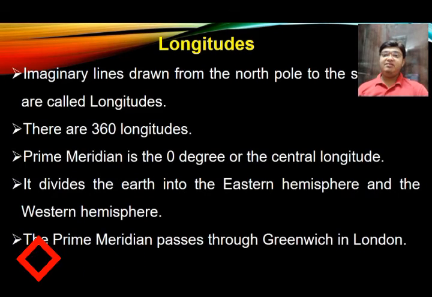This prime meridian divides the earth into two equal parts, that is the eastern hemisphere and the western hemisphere. 180 lines are there in the eastern hemisphere and 180 in the western hemisphere, which results in 360 longitude lines. Prime meridian passes through Greenwich in London.